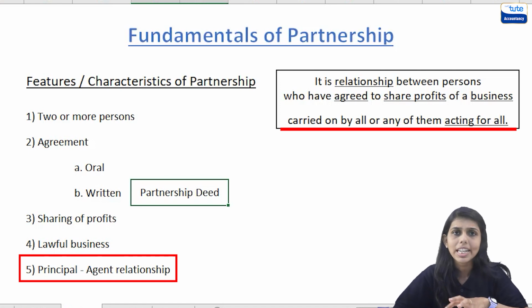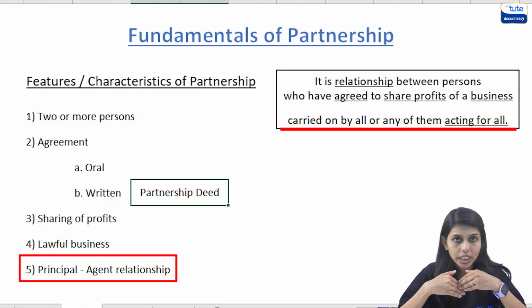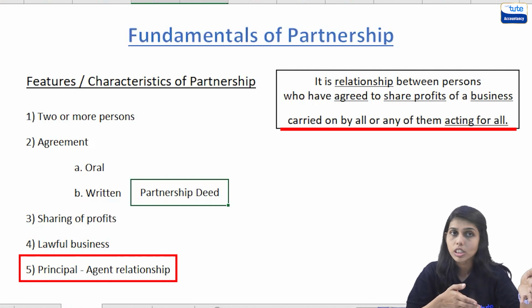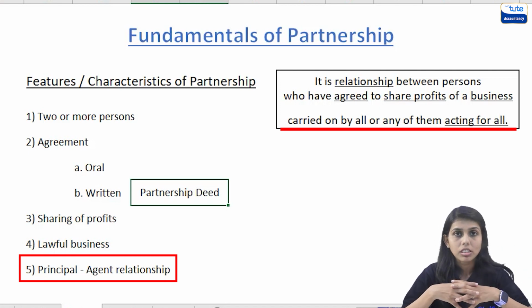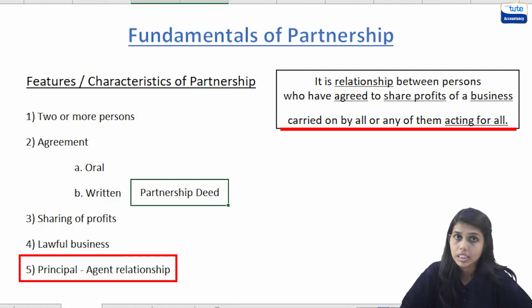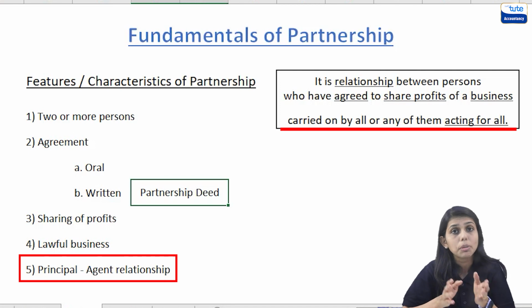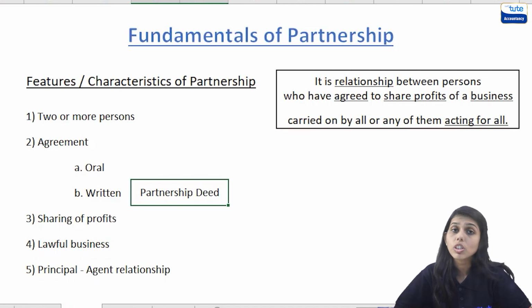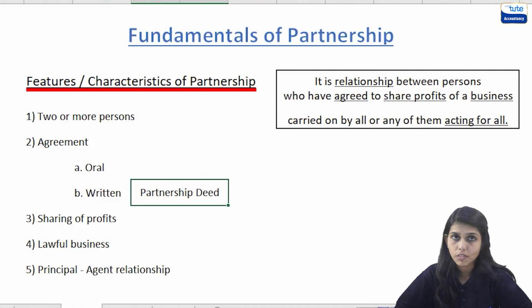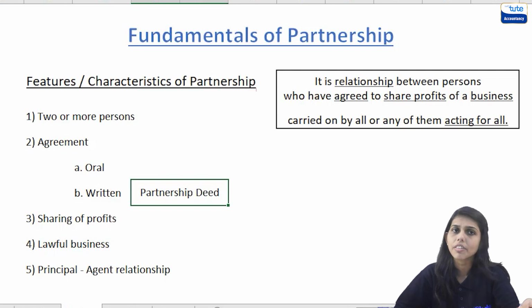This means Mr. A is acting as an agent of the firm, the ABC coaching classes. Now if we talk about principal, he is bound by the act of the other partners. So suppose I appoint an agent and whatever transaction he enters into on my behalf, it will be binding for me. Same for the partners. If out of partners A, B and C, A and B are the active partners and take any decision, then it will be binding for partner C as well. So this was all about the features and characteristics of the partnership, which we can understand from its definition only.